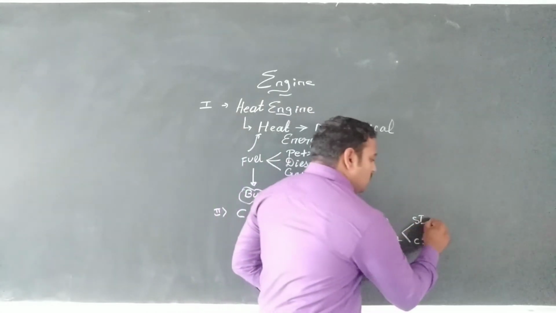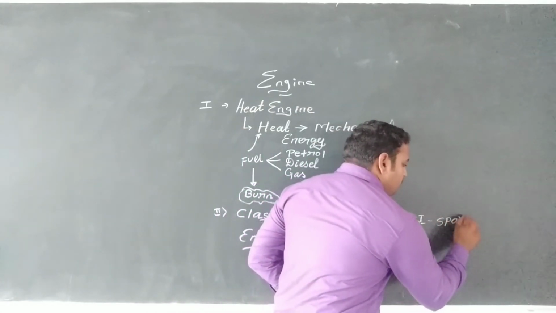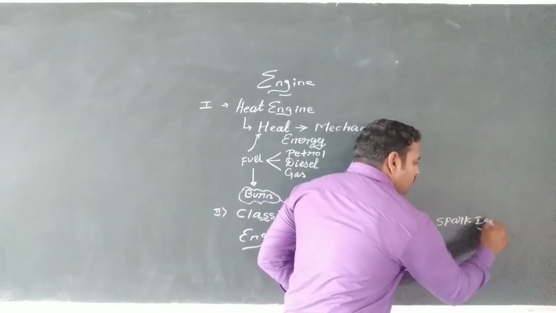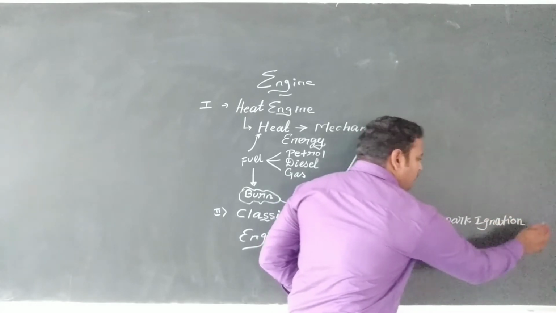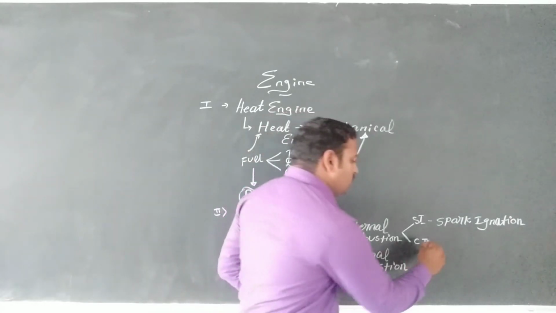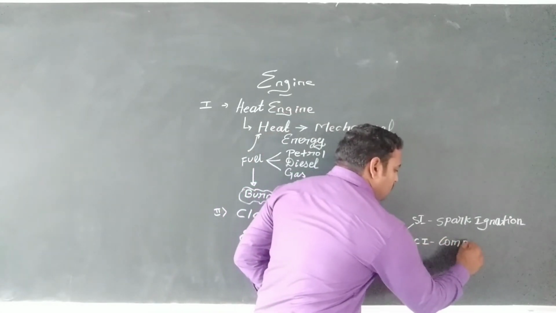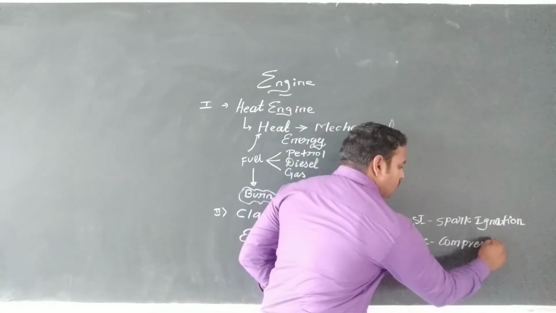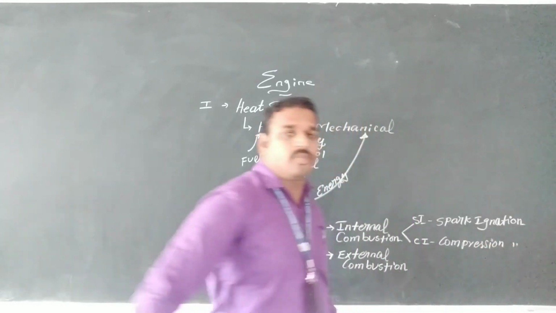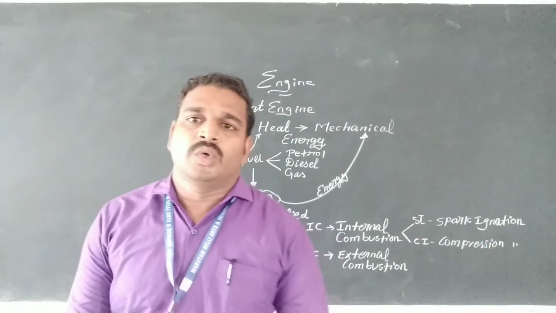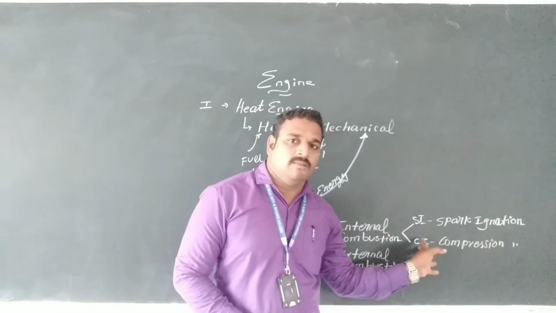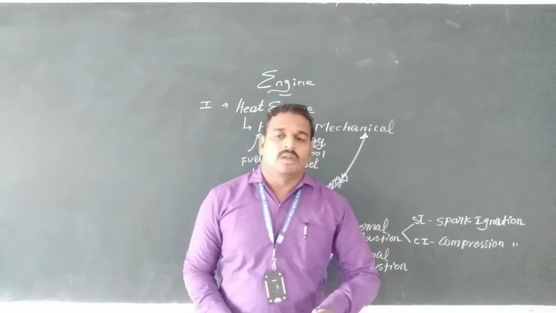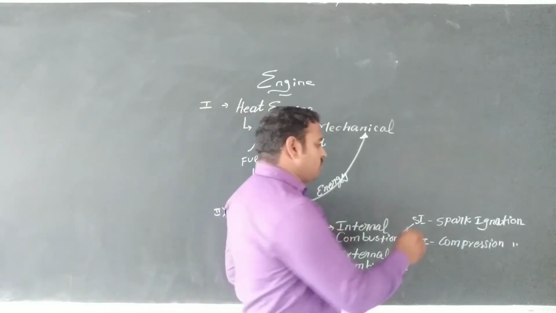One is spark ignition, the second one is compression ignition. What is the spark ignition engine?